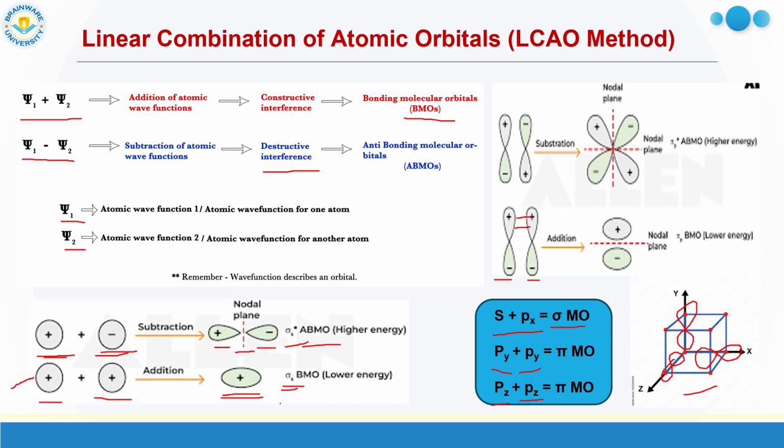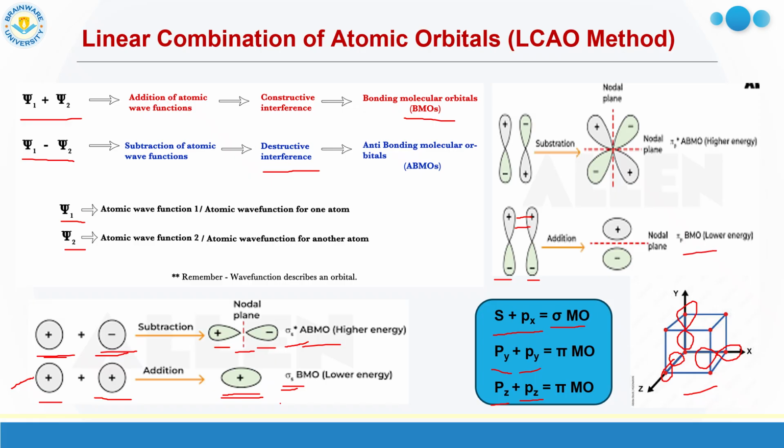between them is called lateral overlapping or sidewise overlapping. You can see here they are overlapping with each other in a sidewise fashion. This type of overlapping will generate a pi molecular orbital.